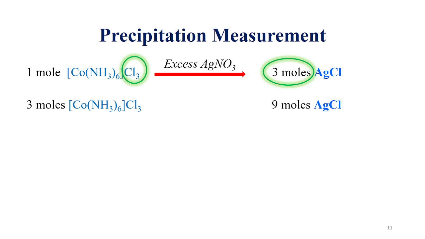In 1 mole of that specific complex, in which 6 ammine ligands are inside, I am focusing only on the ions outside the coordination sphere. That means in that complex there are three chloride ions present outside the coordination sphere in 1 mole. If we take that same complex 3 moles, then obviously we will get 9 chloride ions. So when 9 chloride ions are treated with the excess silver nitrate solution, we will get 9 moles of silver chloride precipitate. So now this is clear to everyone. There are numericals related to this concept, so understand it.